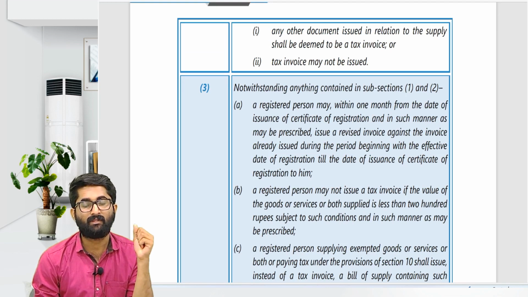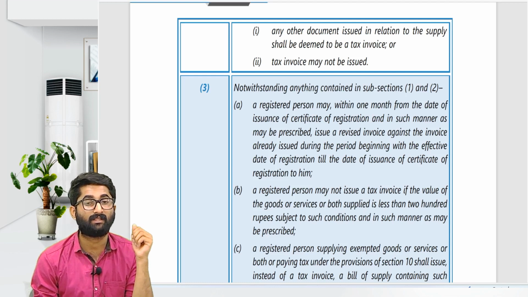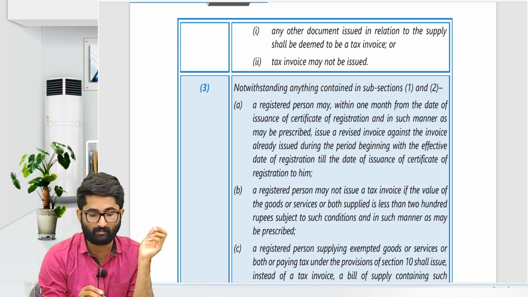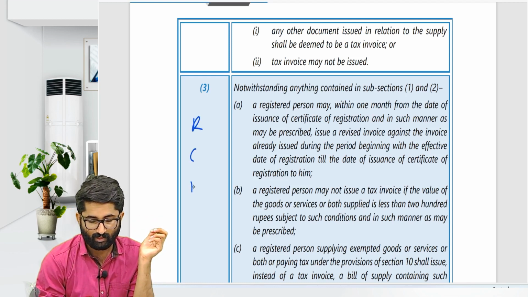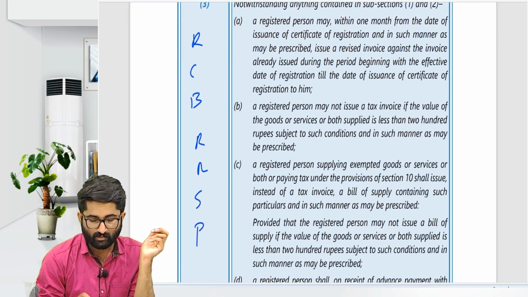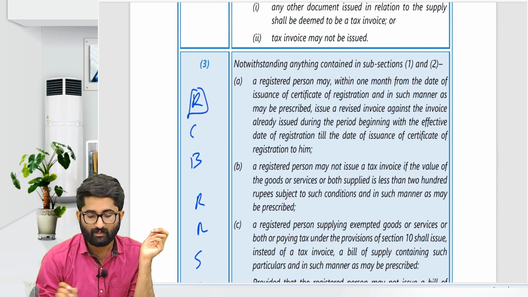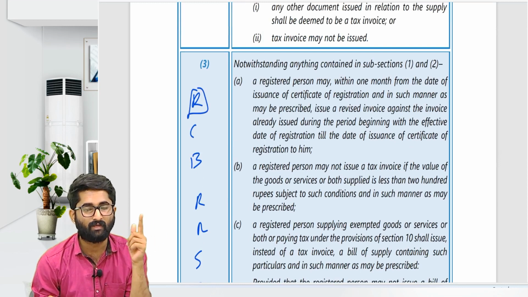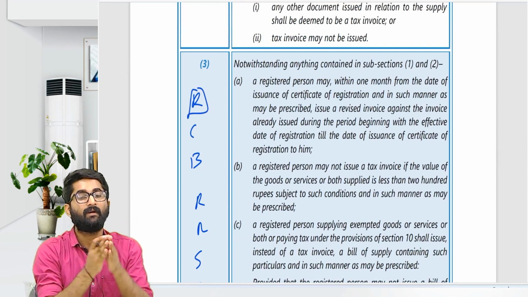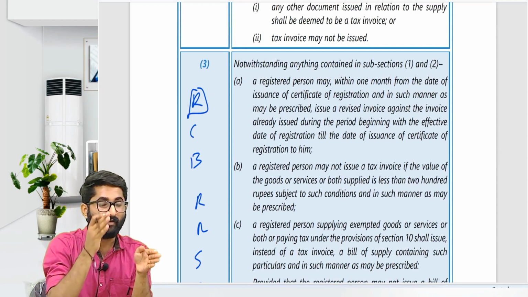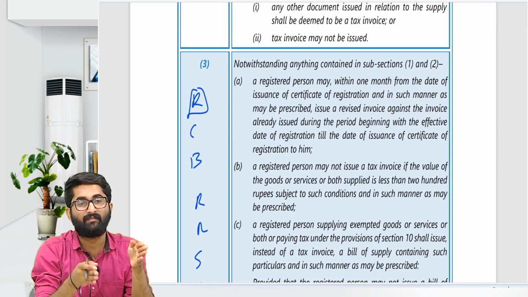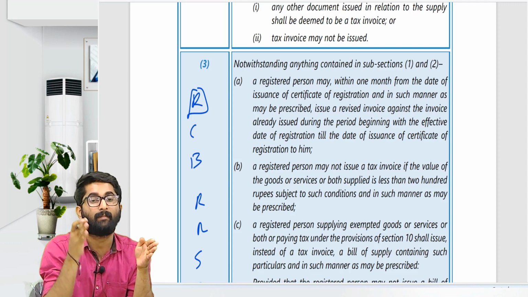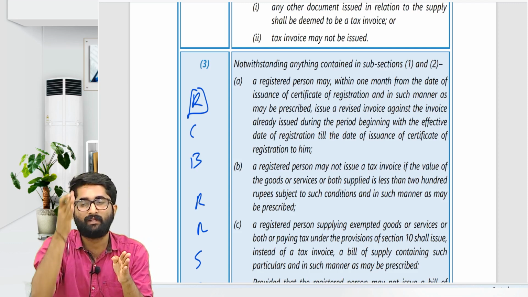Next one, section number 31 subsection 3. What it says? Section number 31 subsection 3, special provisions. Remember, RCB versus RR and SP. So what is RCB? R, sir, revised tax invoice. Remember, you have to provide the revised tax invoice. If a person has applied after becoming liable within 30 days, if he has applied for the registration, then he will get the registration certificate.